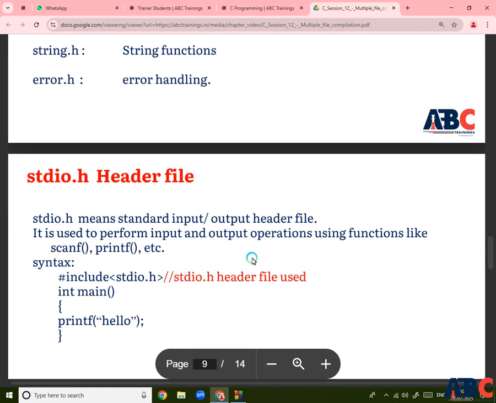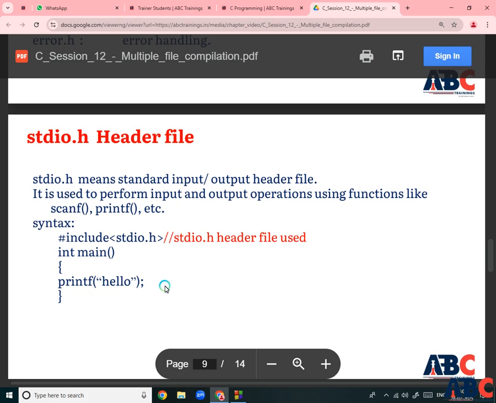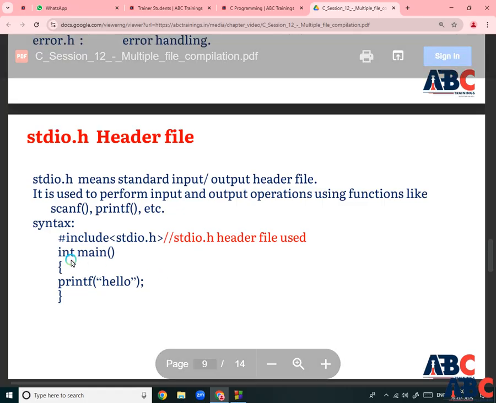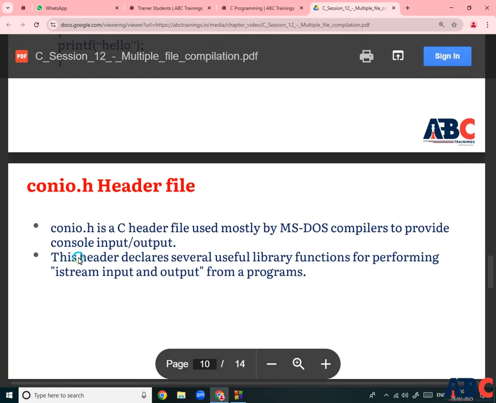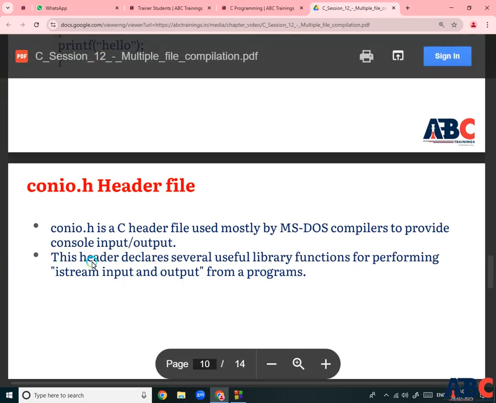The first one, the stdio.h header file, is the standard input output header file. It is used to perform input output operations using functions like scanf, printf, etc. Those are the printing statement, printf, and getting the user input, which is scanf. The second one, the console input output header file, is a C header used mostly by MS-DOS compilers to provide console input output.